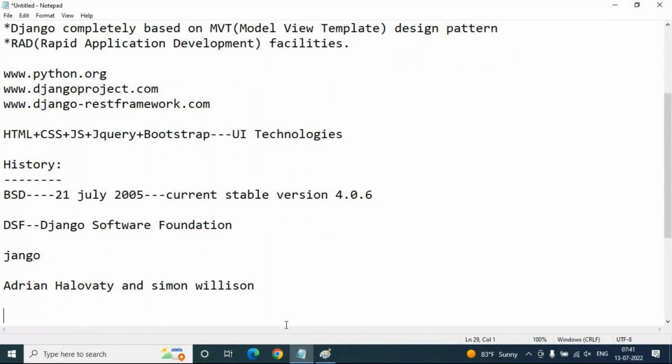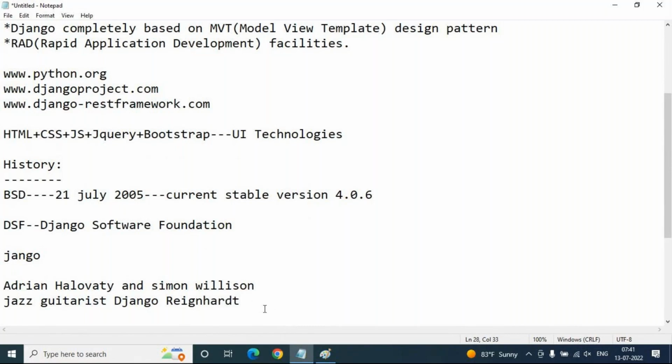Okay, but Django is the name of a famous jazz guitarist. That guitarist's name is Django Reinhardt. Django Reinhardt is the person, the famous jazz guitarist here.